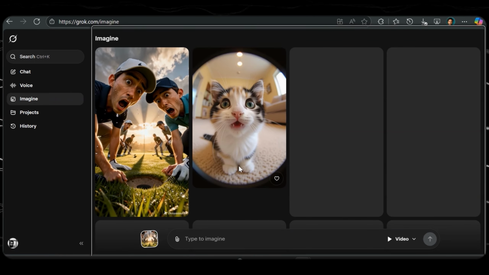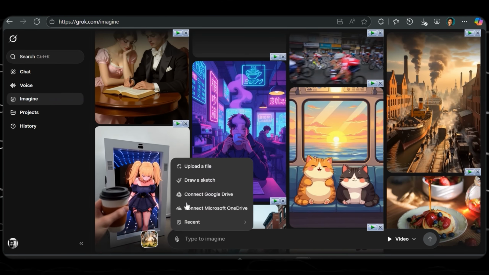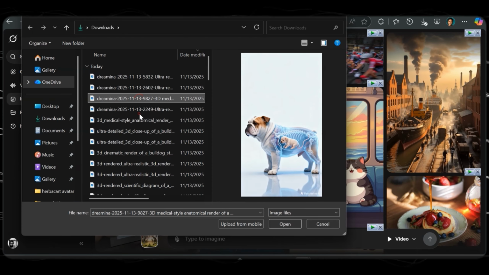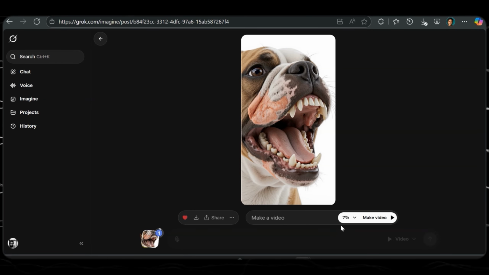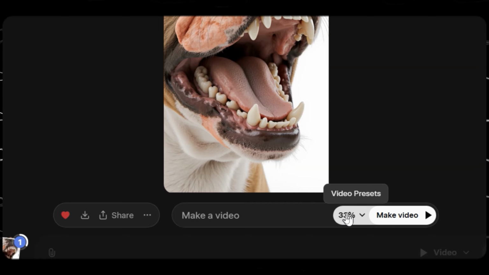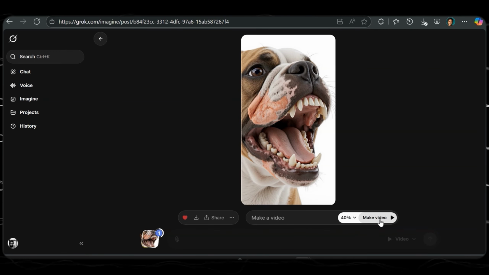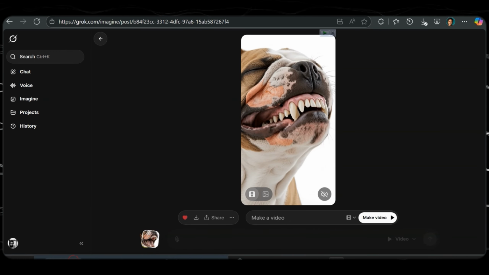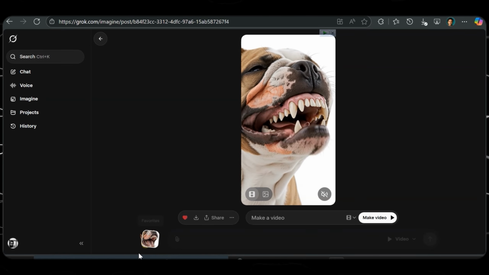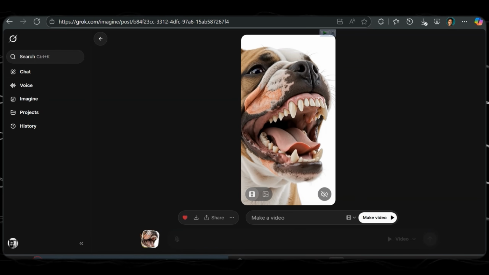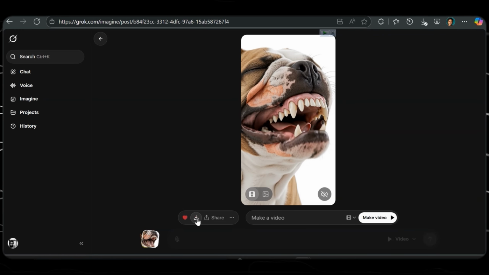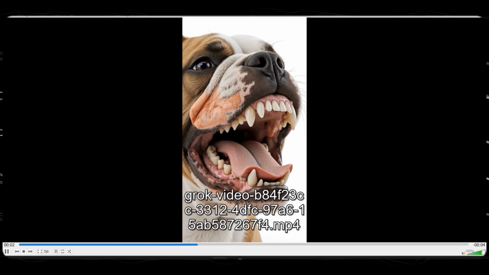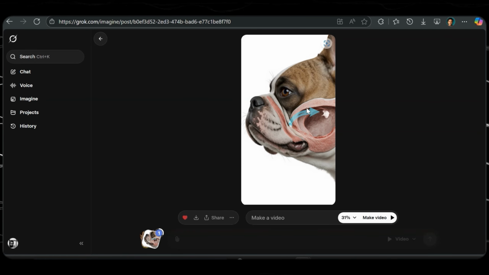We're going to select Imagine and turn our images into videos. I'm going to click on upload a file right here. Select any of the images that we generated from Dreamina or Krea, and then we can see that it's generating. To make the outcome better, we need to add a prompt to it. You could see that automatically it generated a video. It tries to understand what the image is doing, then it makes the video out of it. You can then download it in MP4 high quality.